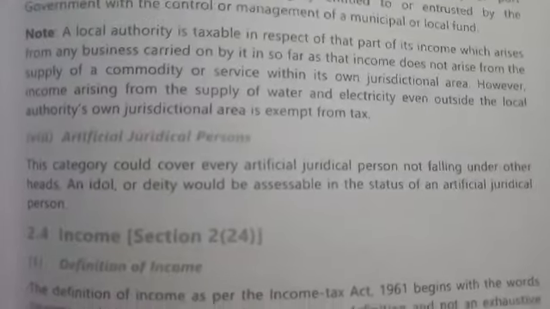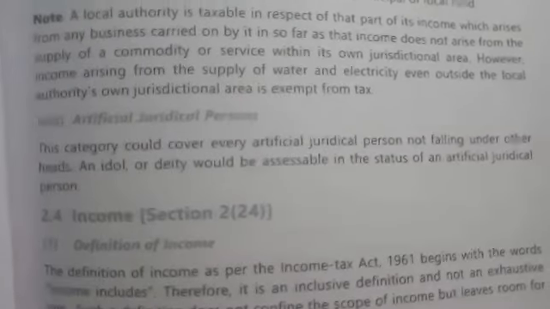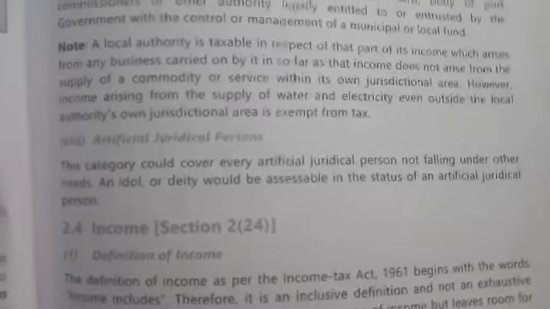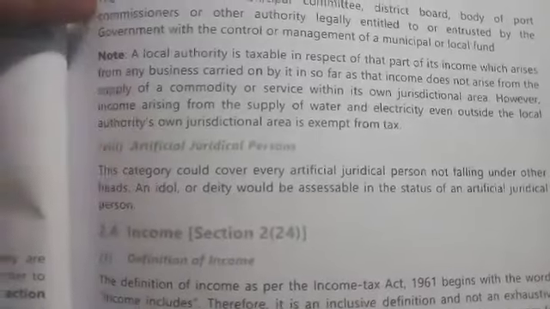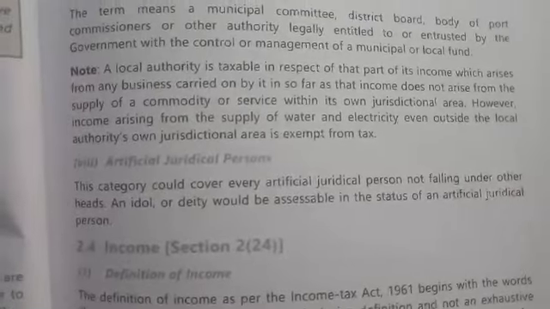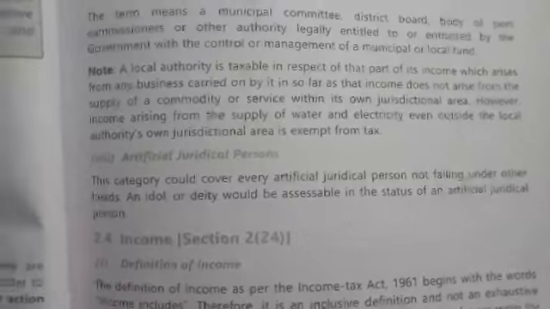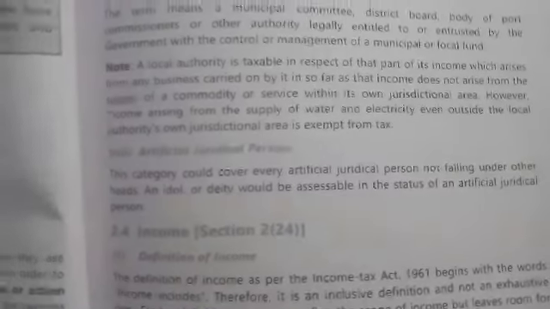Then artificial juridical person: this is a type of person who does not fall in the above categories. Example, a god or idol will be called an artificial juridical person.